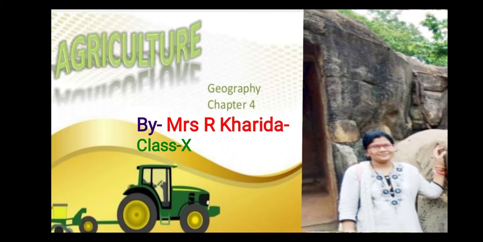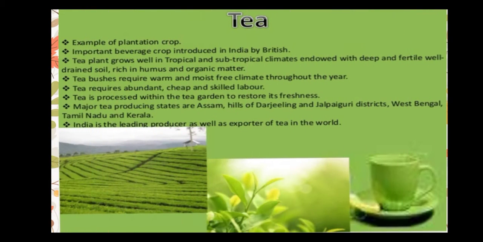So let us start. The tea. It is an example of plantation crop. It grows in tropical and subtropical climate. Fertile, well-drained soil, rich in humus and organic matter. It requires warm and moist frost-free climate through the year. India is the leading producer and exporter in the world. Major tea producing states are Assam, Kerala, Tamil Nadu, hills of Darjeeling and Jalpaiguri of West Bengal.